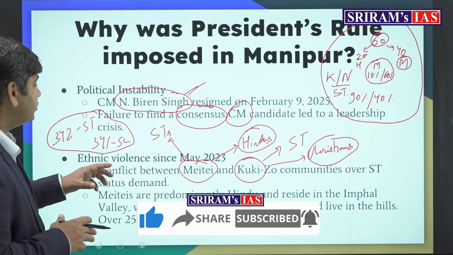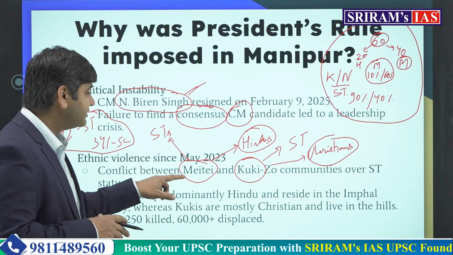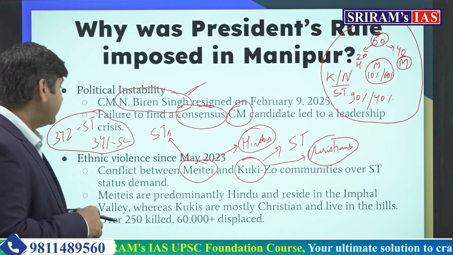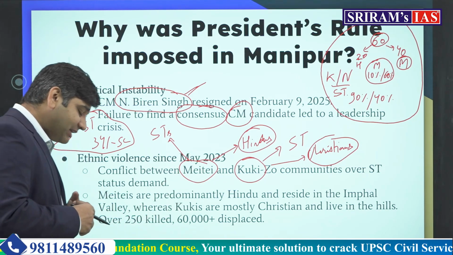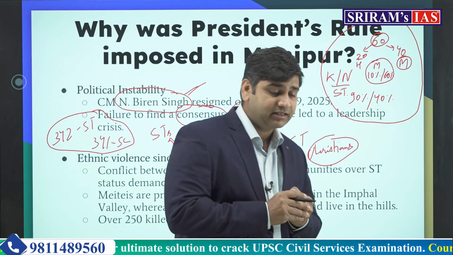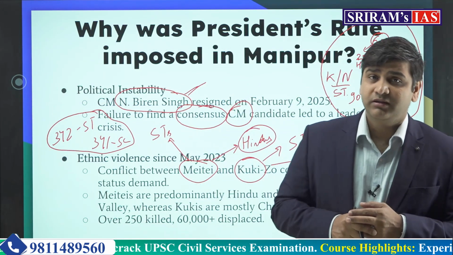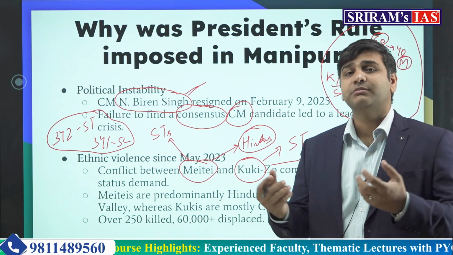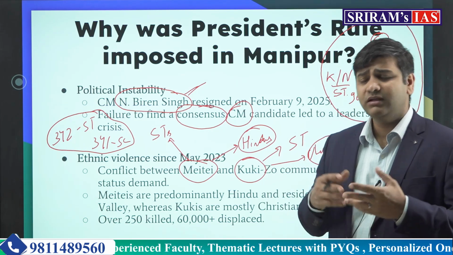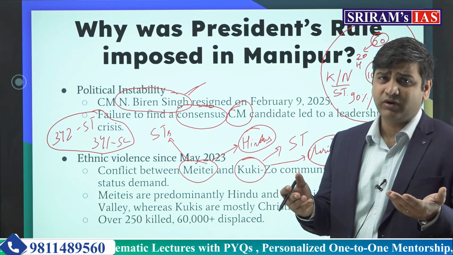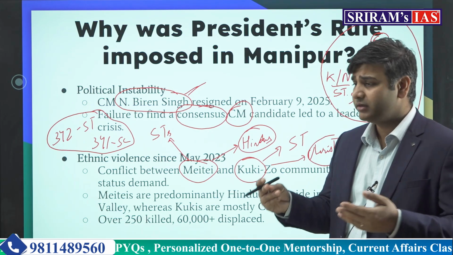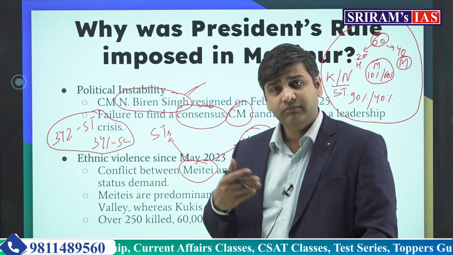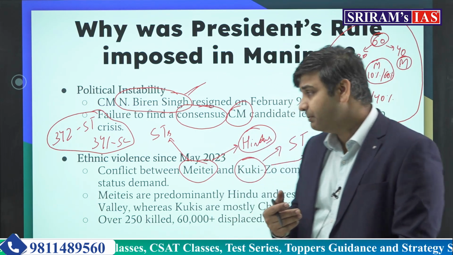So this is the issue of scheduled tribe. If Meiteis are included, Kukis are insecure about their jobs, and the recent violence also erupted because several volunteers in the villages were attacked. In some of the tribes, there are villagers who protect themselves. They were attacked by another group, and this is what happens in a war-torn area: if one small soldier is attacked by another tribe or army, the violence starts.